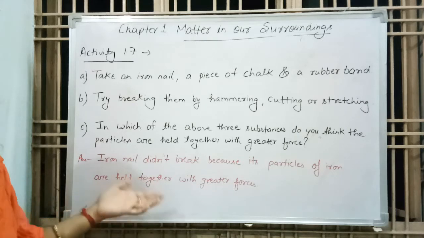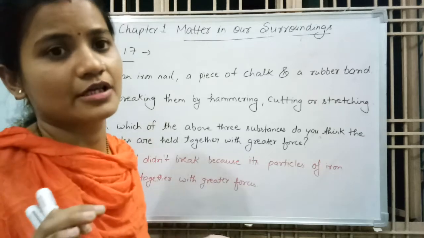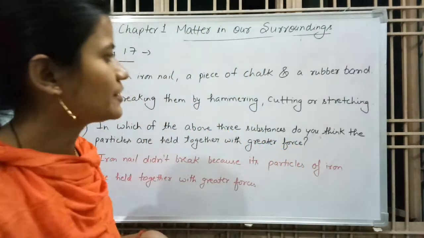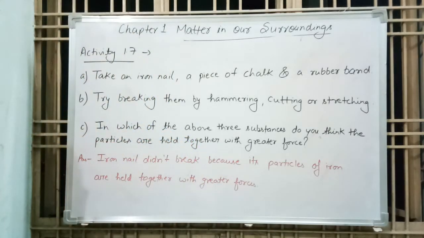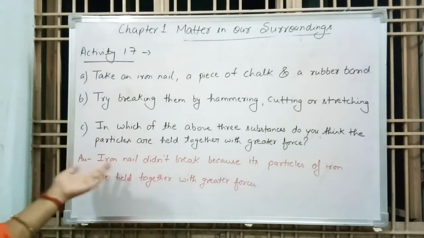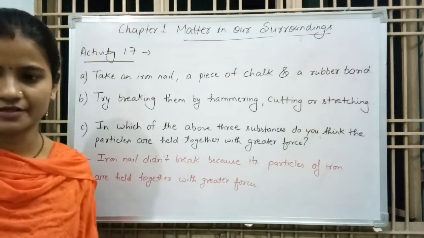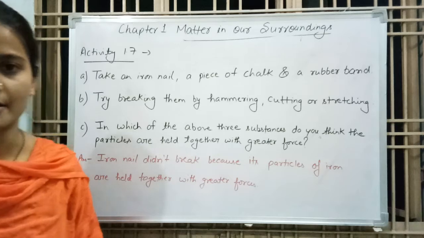That's because in a rubber band, particles of rubber are held together with lesser force. That's why we can say that iron nail did not break, because its particles of iron are held together with greater force. Now we will discuss activity 1.8.